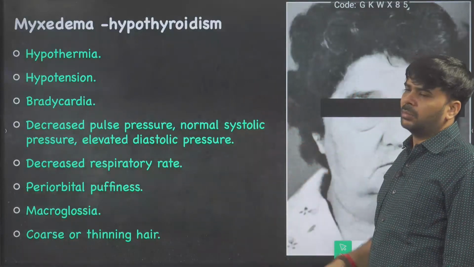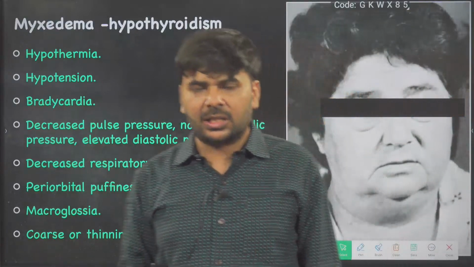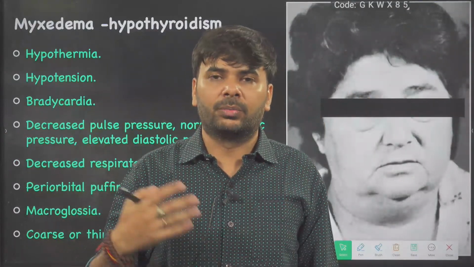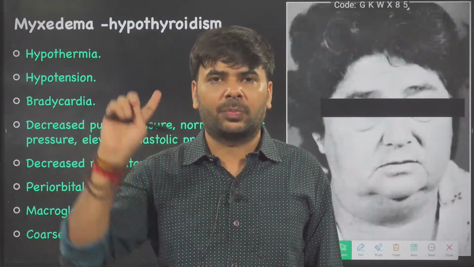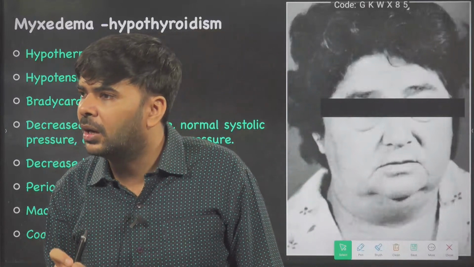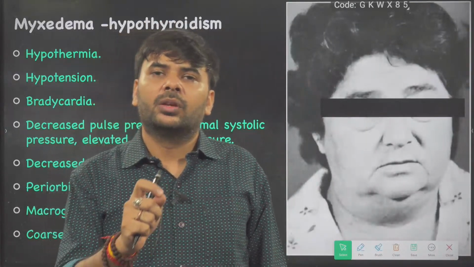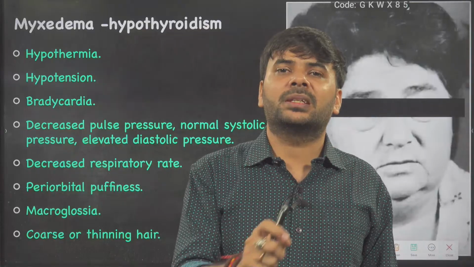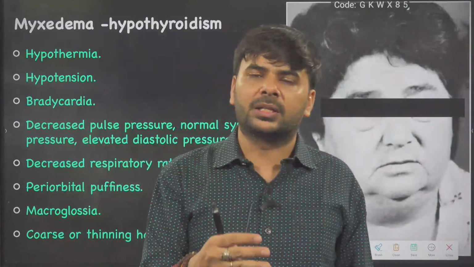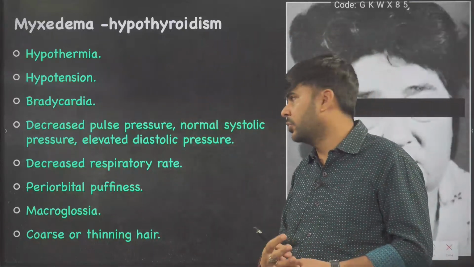Then myxedema, the most common problem nowadays in females. Females are suffering from myxedema, and you may have heard of thyroid problems. Remember, not all thyroid problems are myxedema. Many of the thyroid problems in females of 12 plus age are hypothyroidism, less thyroid hormone secretion.